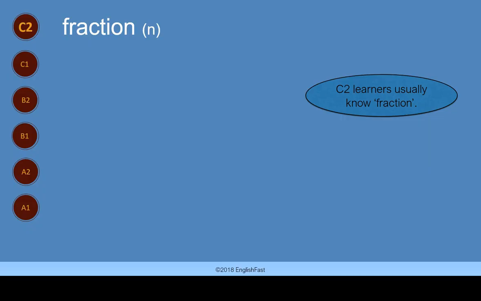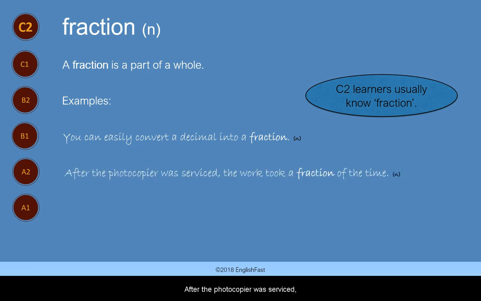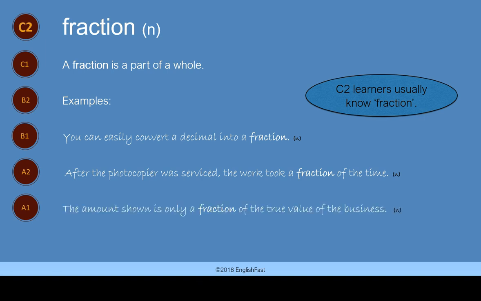Fraction. Fraction is a noun. C2 learners usually know fraction. A fraction is a part of a whole. Here are some examples. You can easily convert a decimal into a fraction. After the photocopier was serviced, the work took a fraction of the time. The amount shown is only a fraction of the true value of the business.